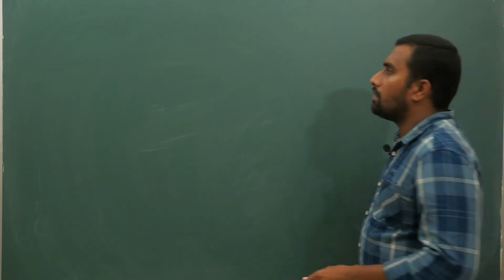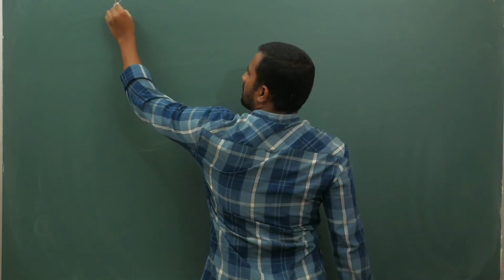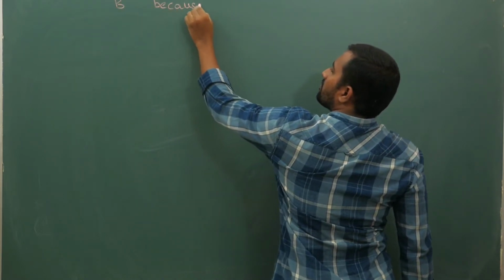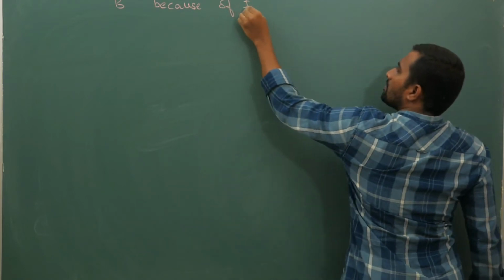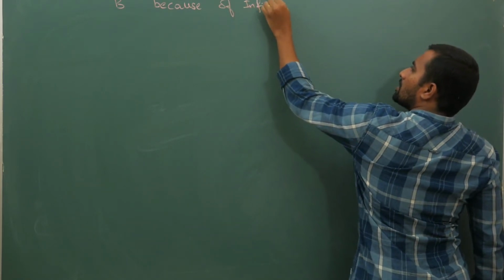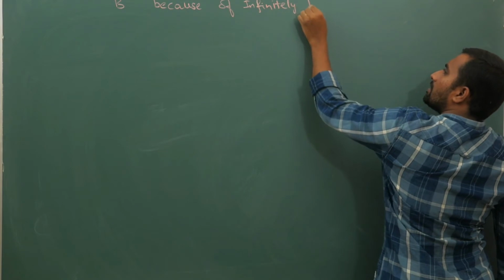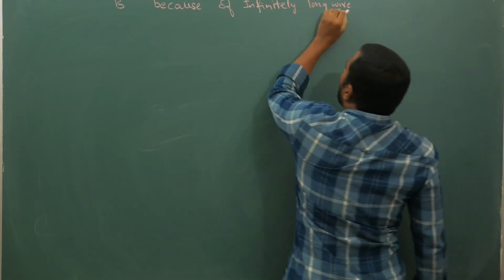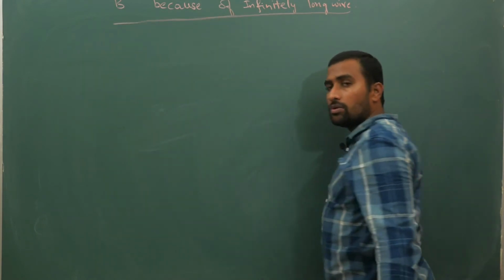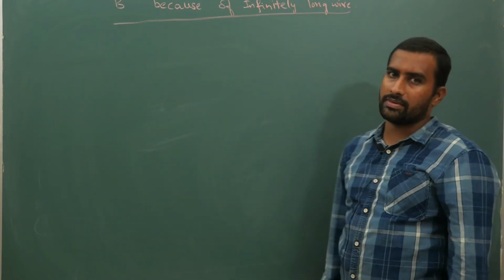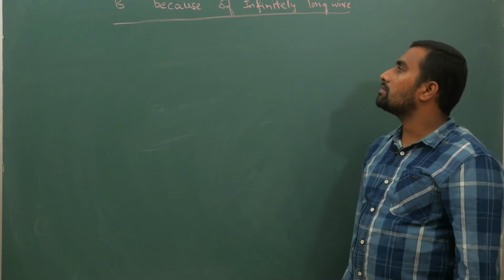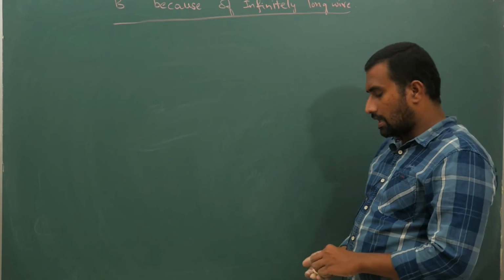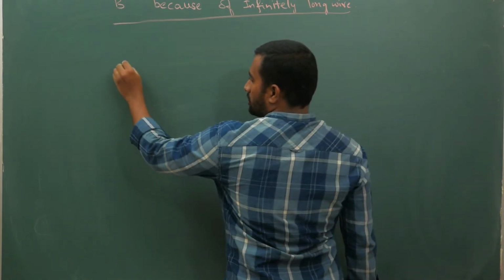Okay, now let us start with B bar because of an infinitely long wire. Previous result was mu naught I by 2 pi d times sin alpha plus sin beta, and alpha and beta are equal to 90 degrees. If you apply that, you are going to get mu naught I by 2 pi d. Now that result we will prove using Ampere's law.